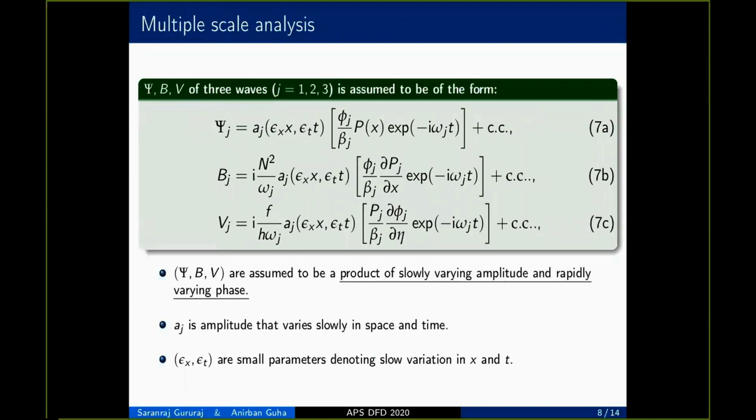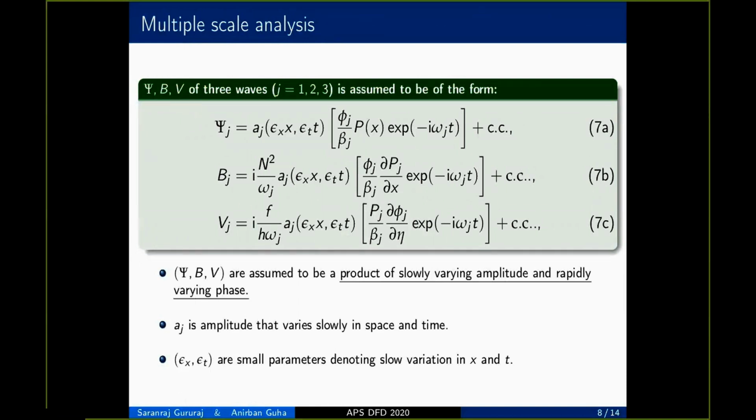Instead of solving the full problem using a DNS or full numerical simulation, we use multiple scale analysis. Because of this, we assume our three fundamental flow variables psi, b and v as a product of a fast varying phase and a slowly varying amplitude. Here epsilon x and epsilon t are small parameters denoting the slow variation in x and t, and aj is the complex amplitude that varies both in x and t. And here phi, as given in equation 7a, 7b and 7c, gives the vertical structure of the wave.